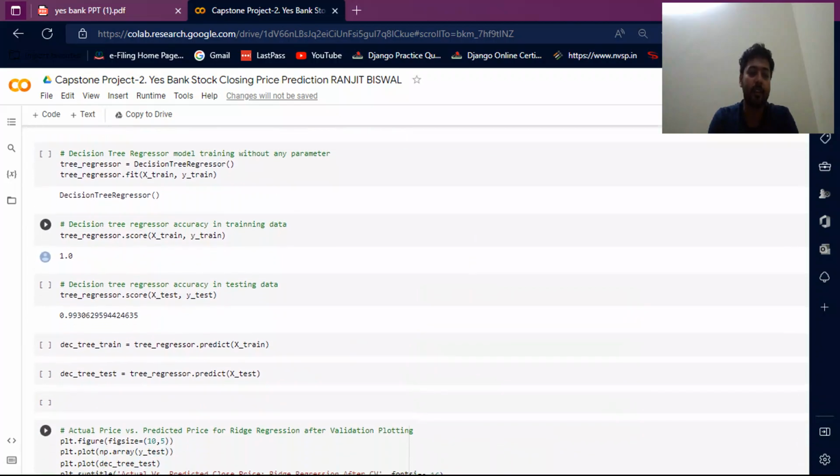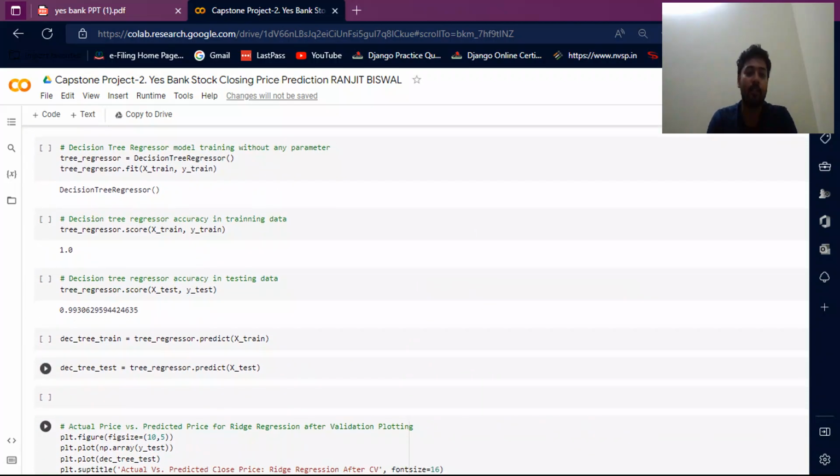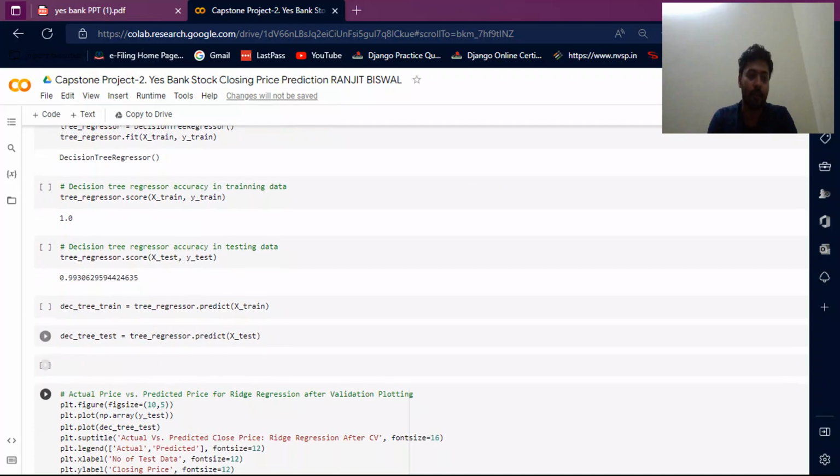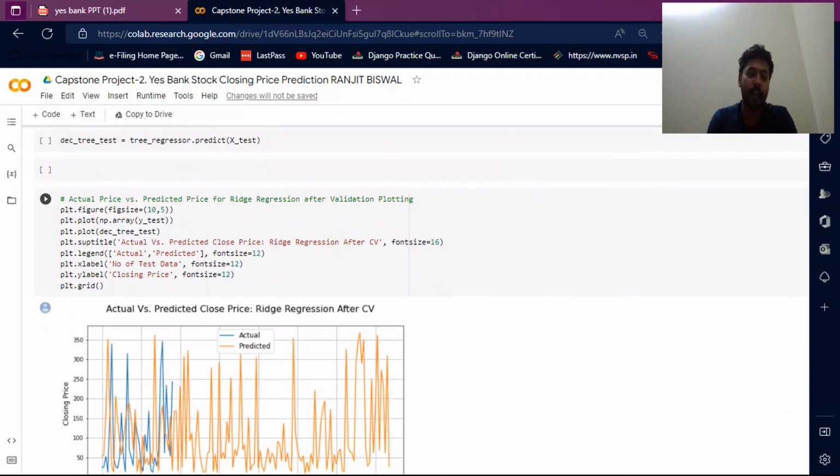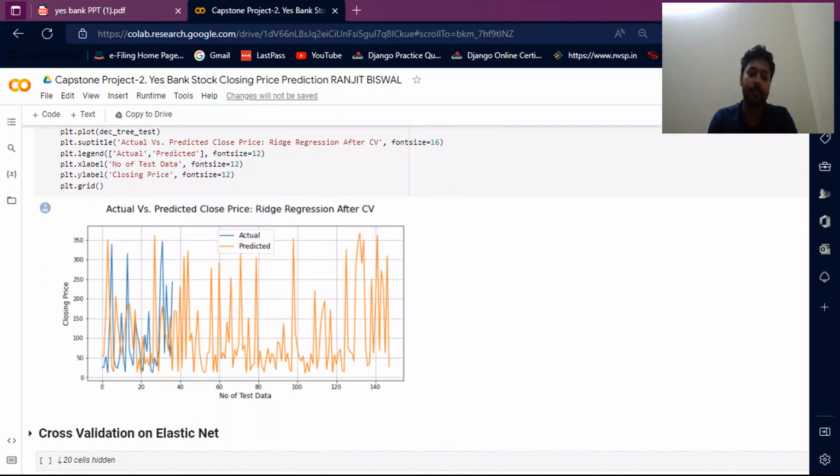Then I make a decision tree regression model, trained without any parameter. Its training value is 1.0 and the decision tree regression accuracy on testing data is 0.9930. Then the actual price versus predicted price plot for ridge regression after validation. This is the plotting value.